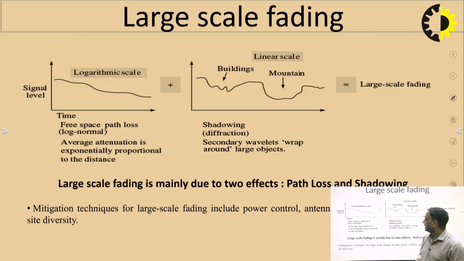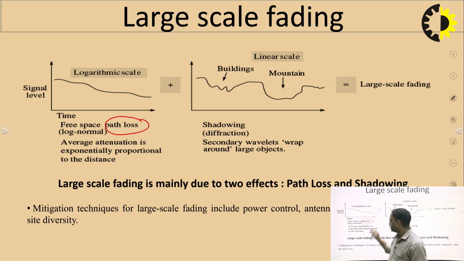Now, in large scale fading, when we take it on the logarithmic scale and the linear scale, the logarithmic scale can be defined in terms of the path loss. This path loss can be taken care of by log-normal modeling, and the average attenuation is exponentially proportional to the distance.